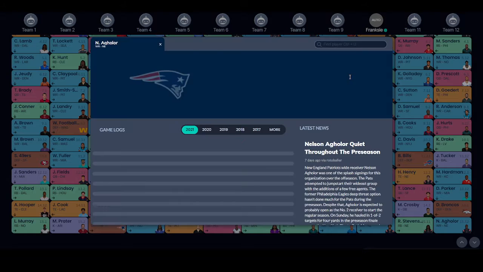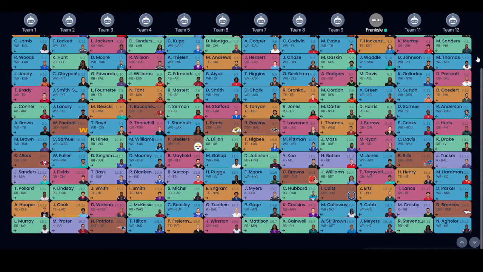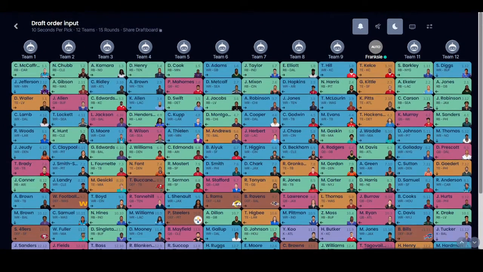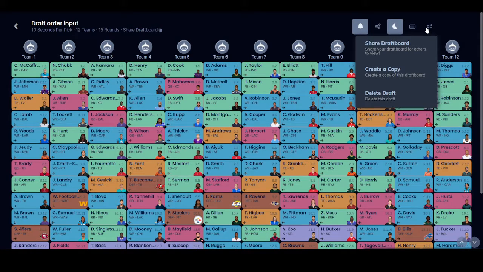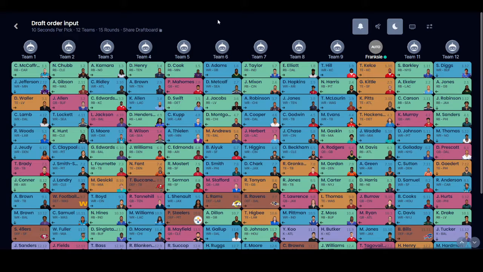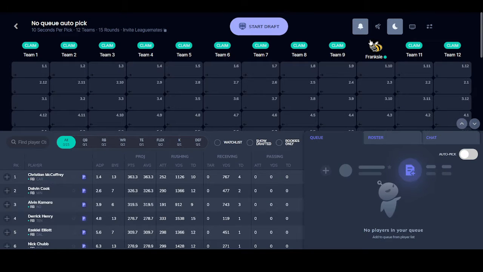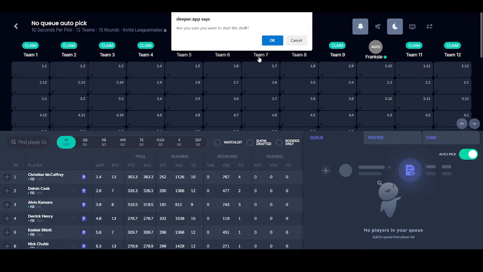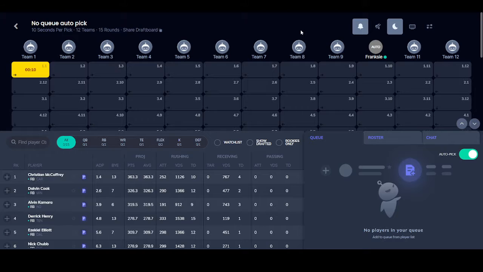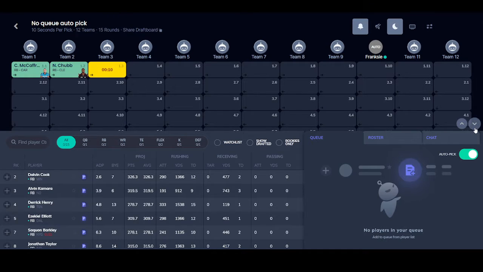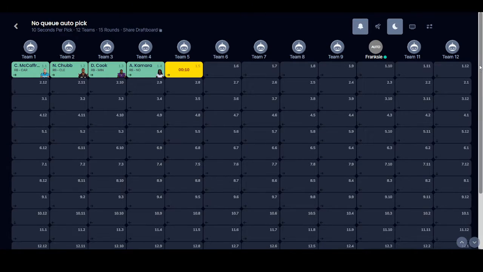Let's see if I can cancel or reset the draft and try doing it manually. No, I can't. Okay. Well, just on to the next draft then. So now I'm going to have an auto pick without doing my... let's just start this. Auto pick, no queue at all. Let's just see what happens and how similar or different the team's going to be at the number 10 position.